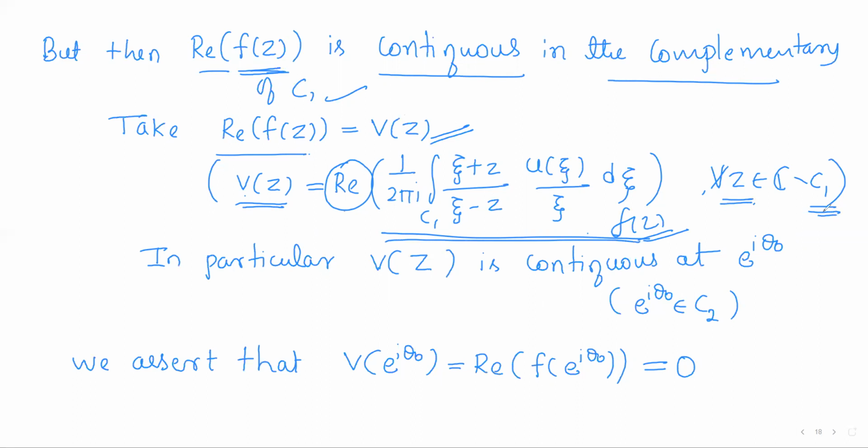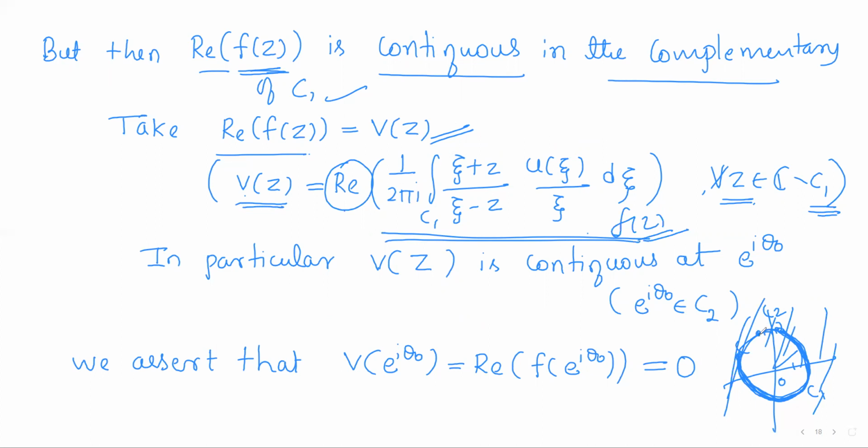So v of z will be the real part of this term, which is true for all points in the complement of C1. That means in the whole complex plane, this was the unit circle, and on this unit circle, this was C2 and the complementary arc will be C1. So except on this arc C1, v of z is continuous everywhere in the plane.